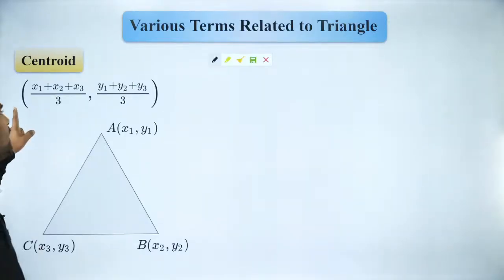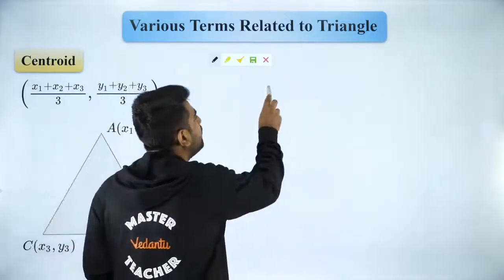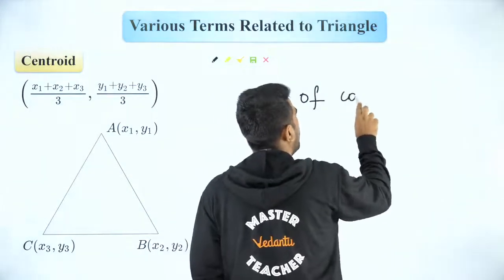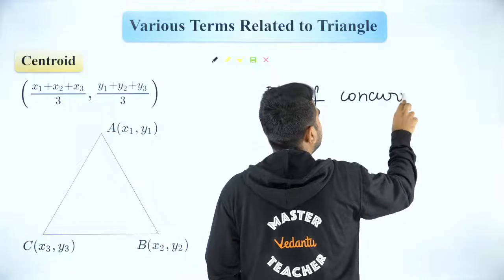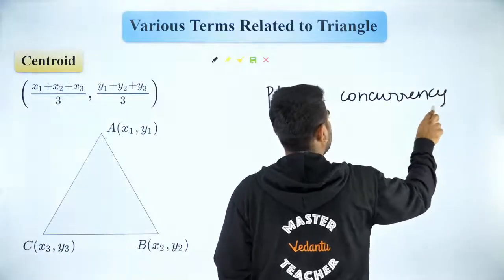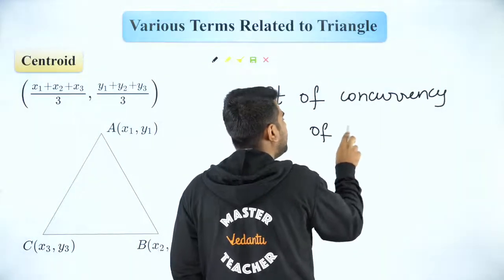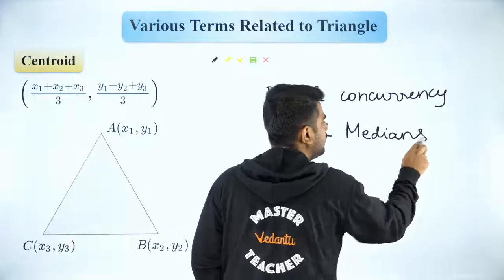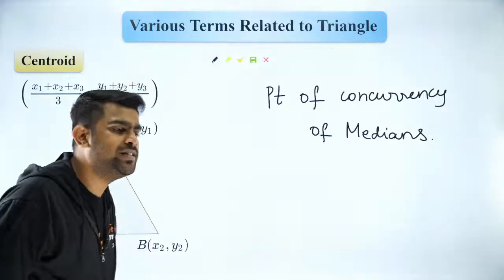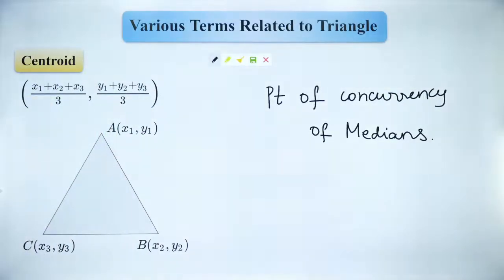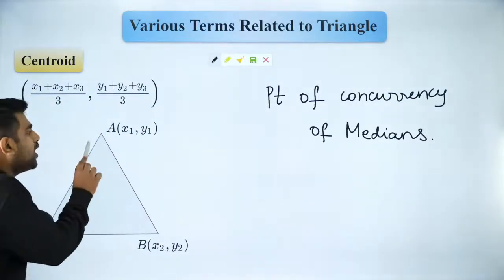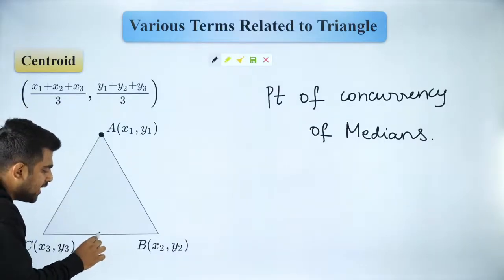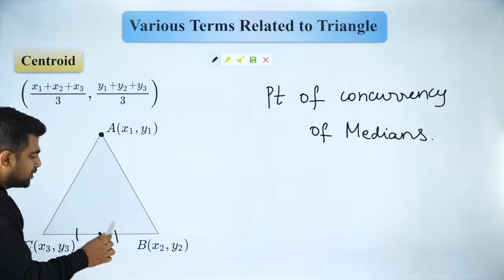So centroid is nothing but the point of concurrency. That is the mathematical way of telling it. Concurrency means nothing but intersection. Point of concurrency of medians. What are medians? Can you guys think about it? Medians are nothing but the lines drawn from one vertex to the opposite side in such a way that it bisects the opposite side.